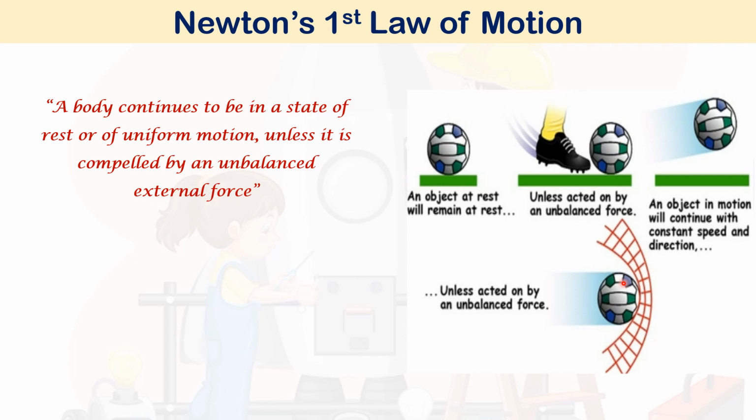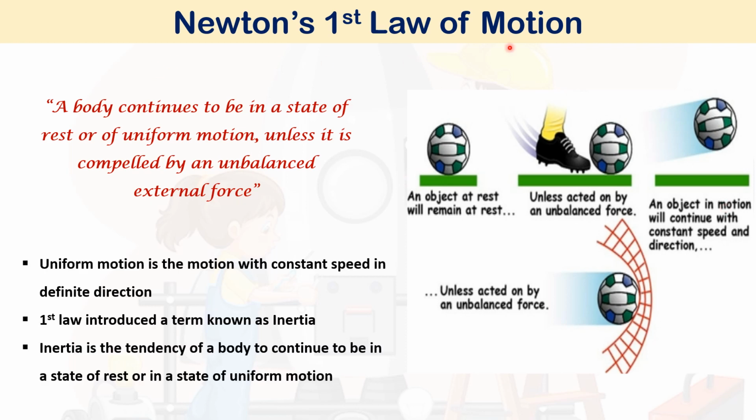And also for a body which is in uniform motion, if an unbalanced external force is acting on the body, then the body can come to rest. Unless an external force is acting on the body, it cannot attain the state of rest or uniform motion. Say this figure, the subject is at rest. When an external force is acting, the body starts moving. When an external reaction comes into effect, the body stops.